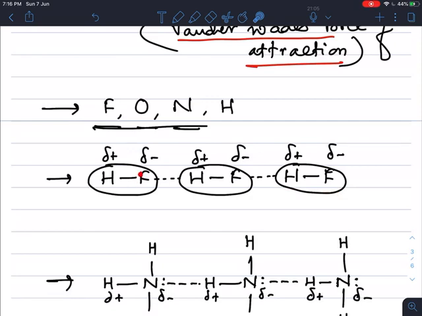So fluorine is highly electronegative, means it attracts this pair of electrons towards itself, carries partial negative charge on it, and hydrogen carries partial positive charge. So same way in other HF molecule, fluorine acquires partial negative, hydrogen acquires partial positive, and they form the bonding between these molecules.